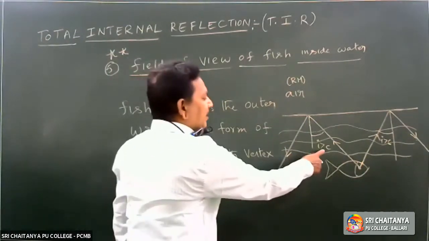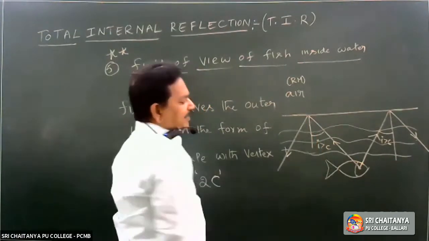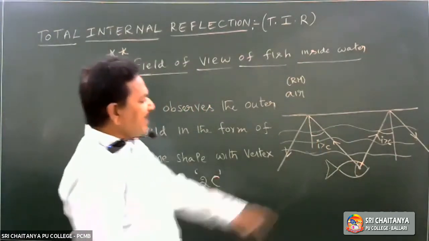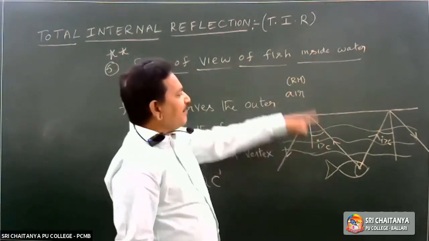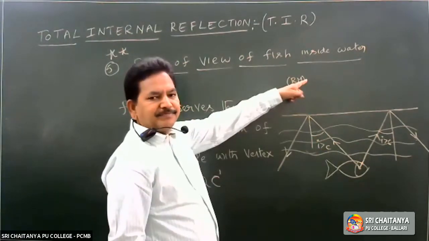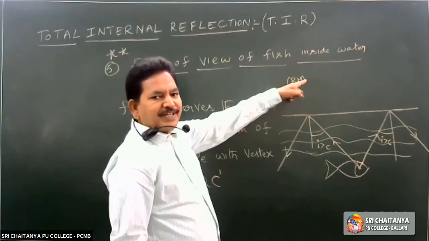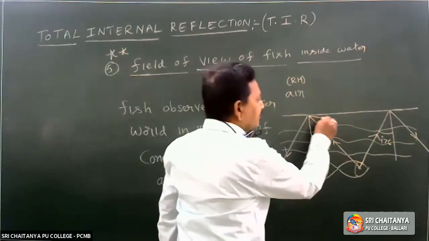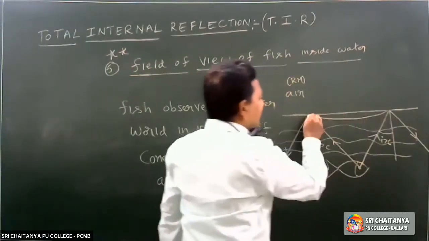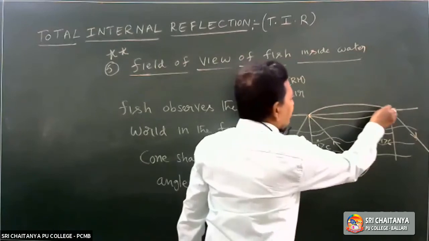When i is slightly greater than C. If it is less than C, the light ray will enter into the rarer medium. Therefore, this is the cone shape.